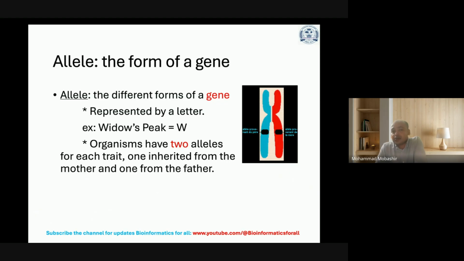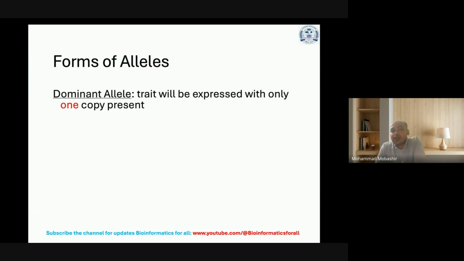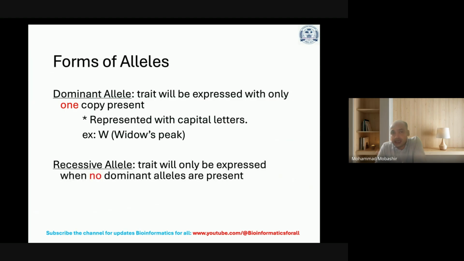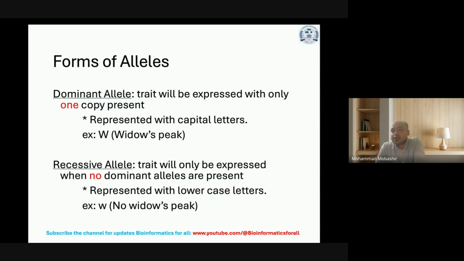For example, here, capital W is for widow's peak. Organisms have two alleles for each trait, one inherited from each parent, like mother and father. Now, WW. Then the forms of alleles: dominant alleles, which you normally observe. The trait will be expressed with only one copy present. A dominant allele is represented with a capital letter, as you can see here. Then the recessive allele: the trait will only be expressed when no dominant alleles are present. A recessive allele is represented with a lowercase letter, that is, small w, no widow's peak.